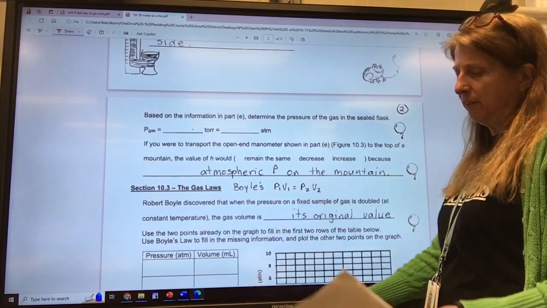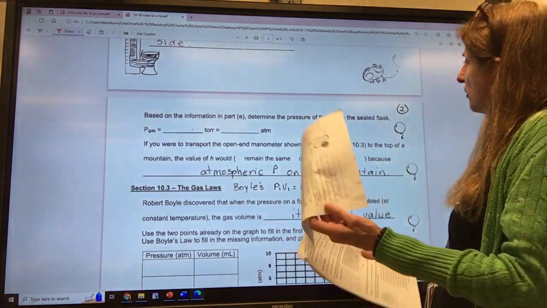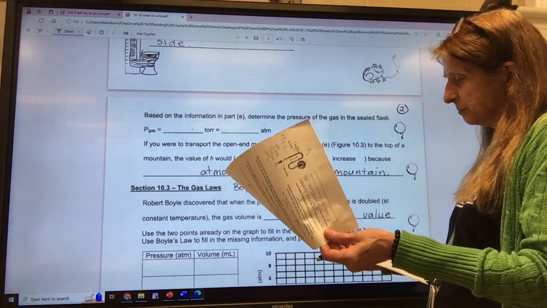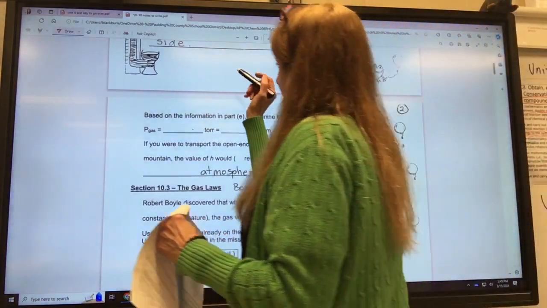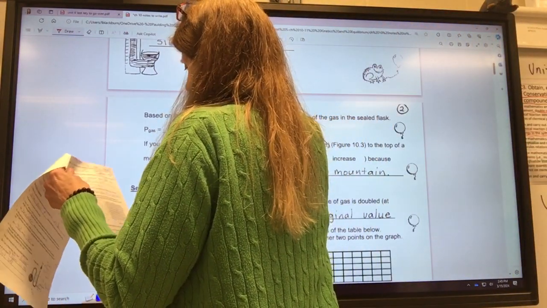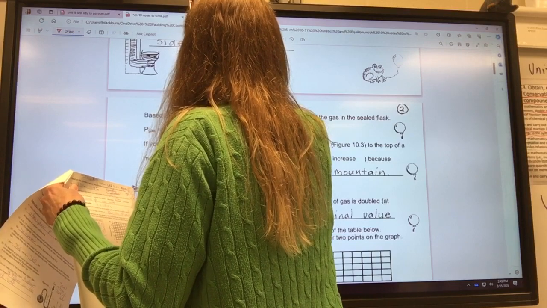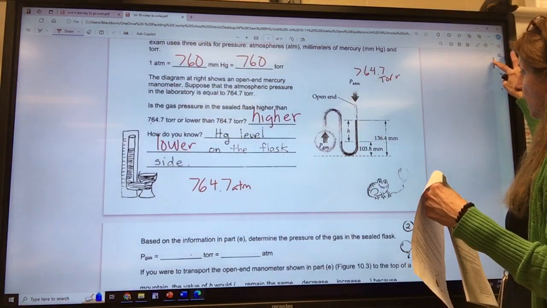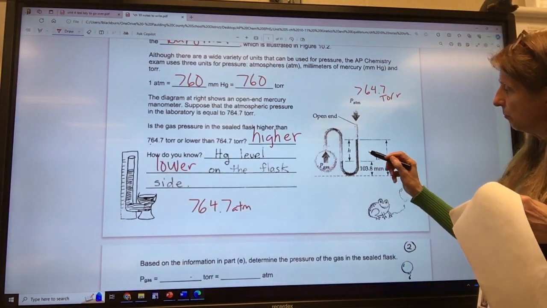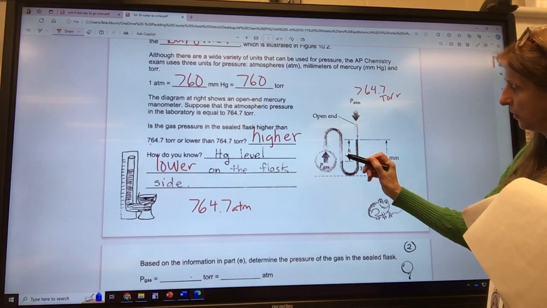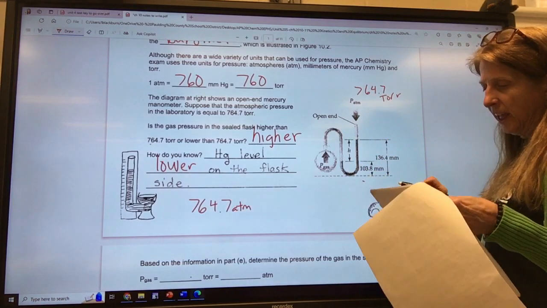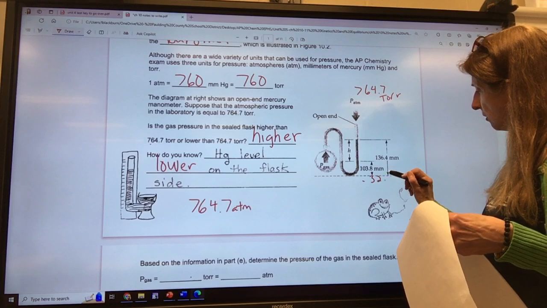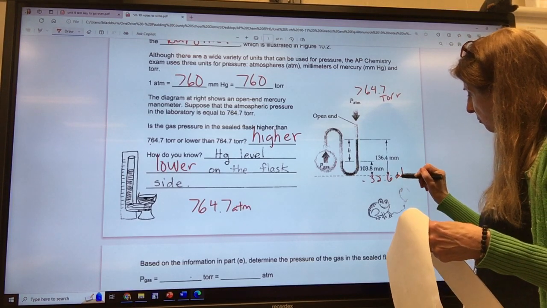Based on the information above, determine the pressure of the gas in the sealed flask. If we look at that sealed flask, the atmosphere was 764.7. But if we look back at this, we have the difference between that level and this level, and we can subtract, and we get 32.6 millimeters.